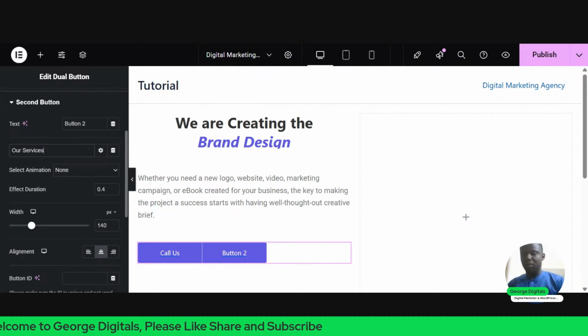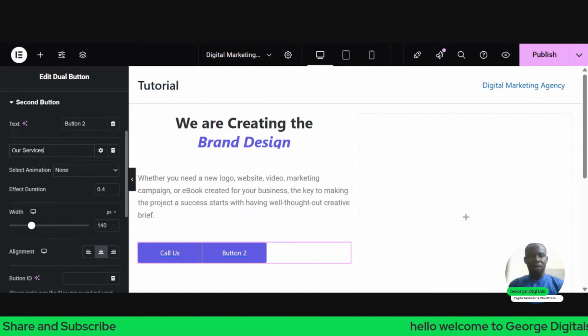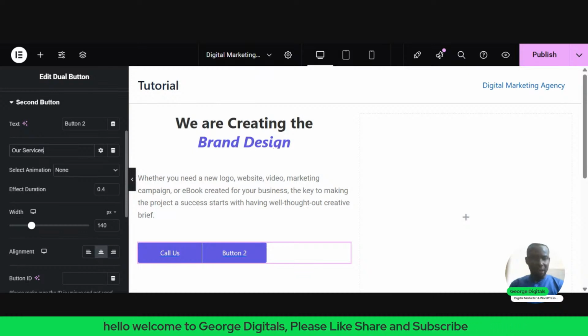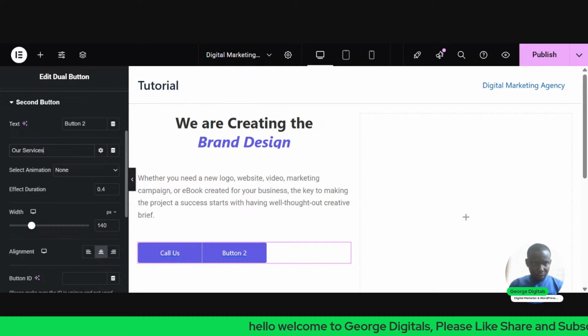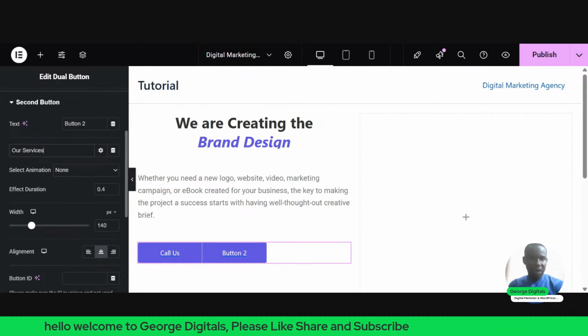So once I click on apply, this is how it will look like, right? So what I want to do to this text is I'll click on this text or this pencil icon you're seeing here. So once I click on that text you're seeing, I'll go to content. So I'll remove this R. I'll just keep it on we create instead of we are. We create.